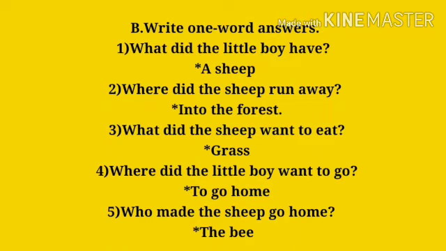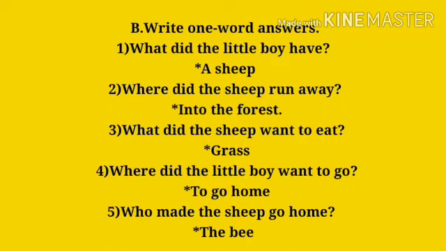So the question is: what did the little boy have? Once again I repeat the question. What did the little boy have? A little boy had a ship. What did the little boy have? A ship. Now the next question is: where did the ship run away? Once again I repeat the question. Where did the ship run away? And the answer is into the forest. The ship ran away into the forest.